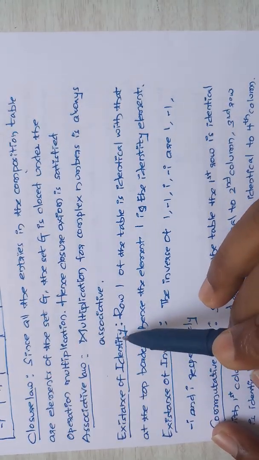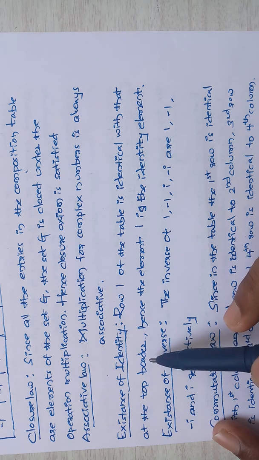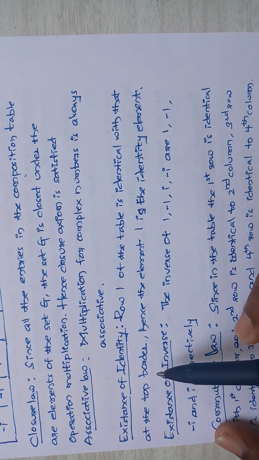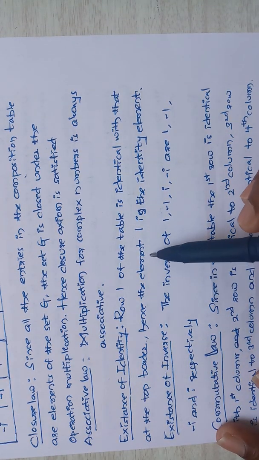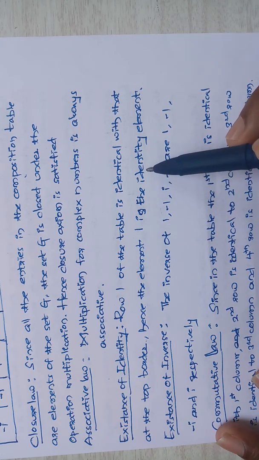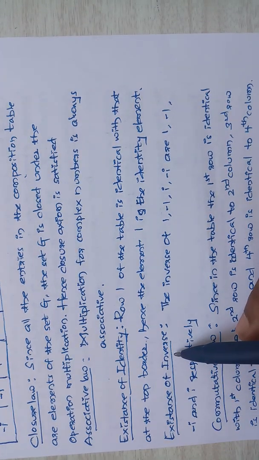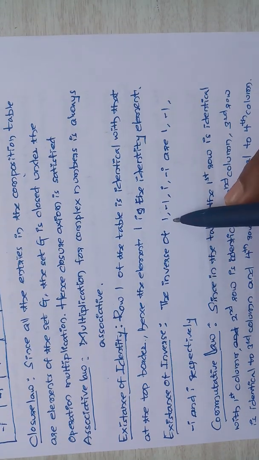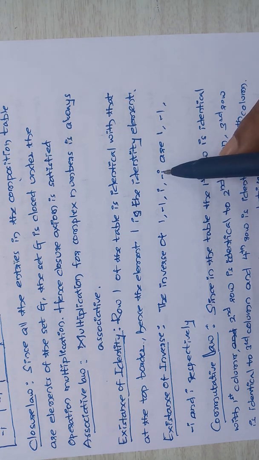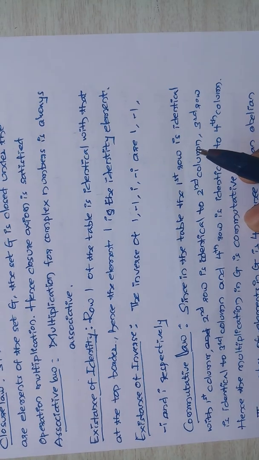Here, existence of identity. Row 1 of the table is identical with the top border. Hence the element 1 is the identity element. Existence of inverse: the inverse of 1 is 1, the inverse of minus 1 is minus 1, the inverse of i is minus i, and the inverse of minus i is i. So the existence of inverse holds.